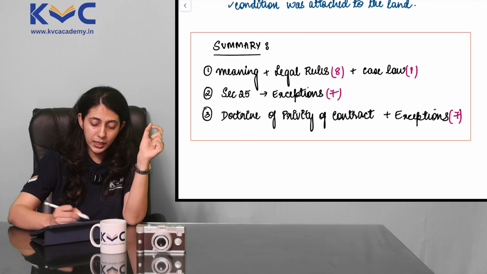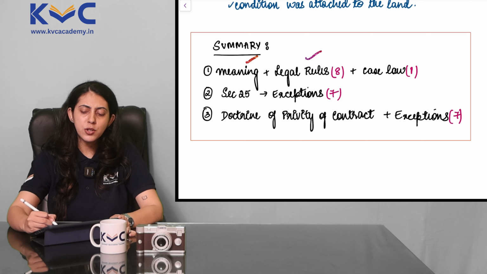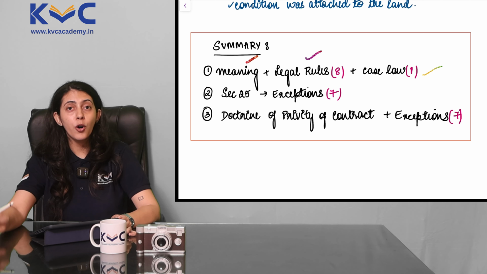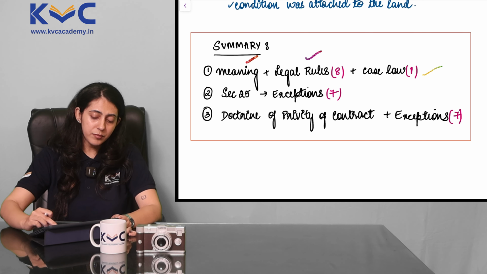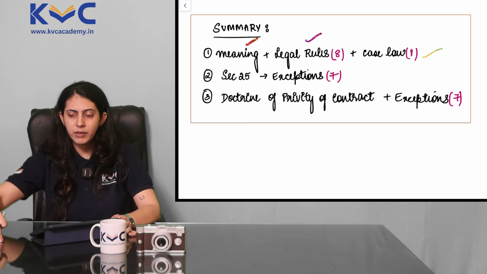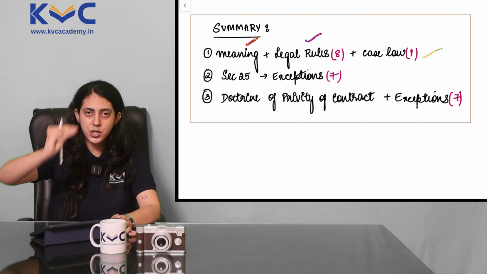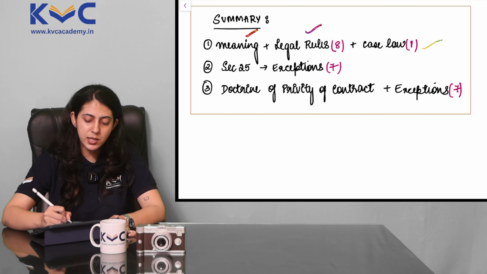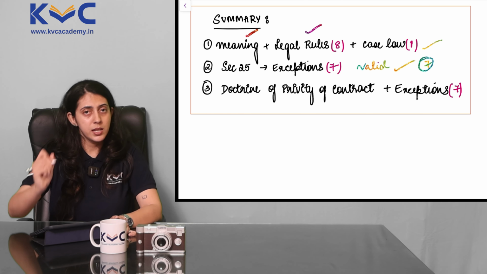So we finished the meaning. We also saw 8 legal rules for a valid consideration. And we also saw 1 case law there. If you remember point 2, consideration may proceed from the promisee or any other person. What was the case law that we studied? Chinnaya versus Ramaya. Then we studied certain exceptions. Section 10 says consideration is important. Without consideration, contract is not possible. But then comes to our rescue a few other sections, an exception to the above rule, and these exceptions tell us that even if consideration is missing, the contract is still going to be valid, but only in those 7 cases, okay?